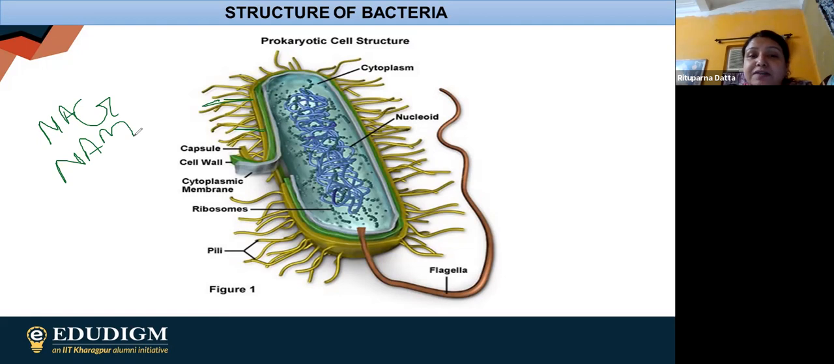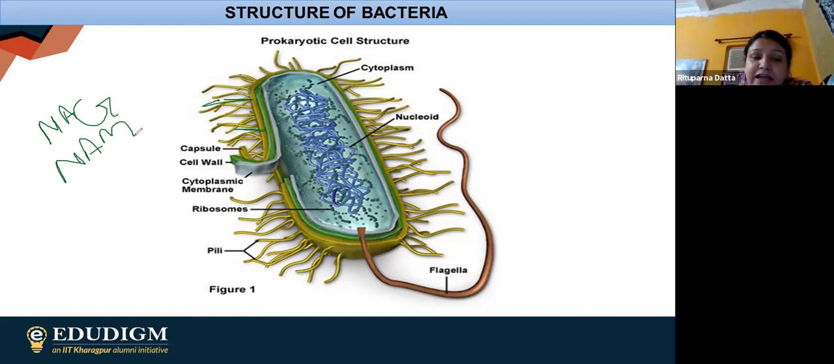Now they are present in an alternating manner, NAG-NAM, like that they are going on. The cell wall is obviously giving the bacterial cell a proper shape, a proper size itself. And cell wall is present in case of all the bacteria. Finally, after cell wall, we are having the cell membrane.